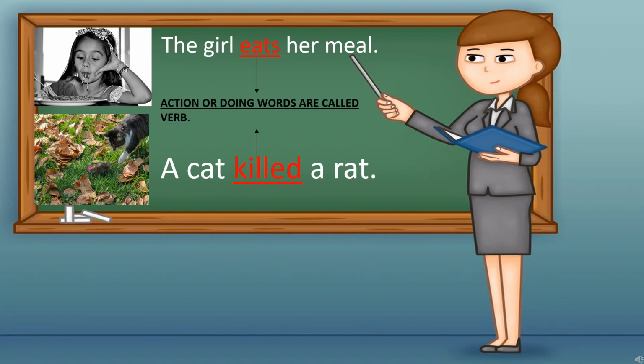The girl eats her meal. A cat killed a rat. Now here, students, which one is the verb? Yes, in the first sentence, eats. It is a verb. It is an action, or you can say doing word. And in the second sentence, killed is a verb. You can say action word or doing word also.